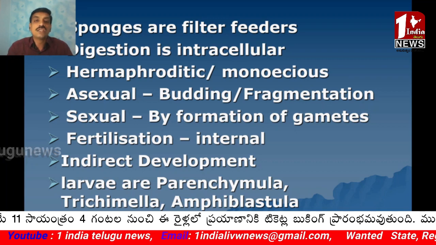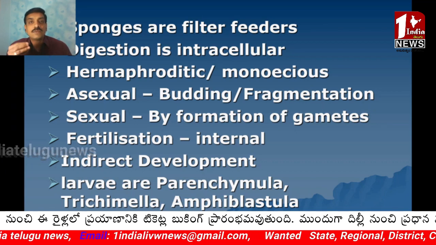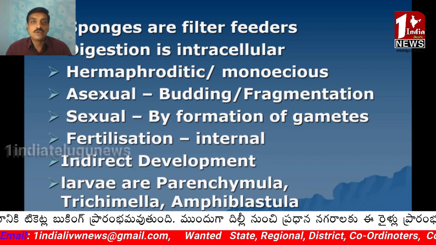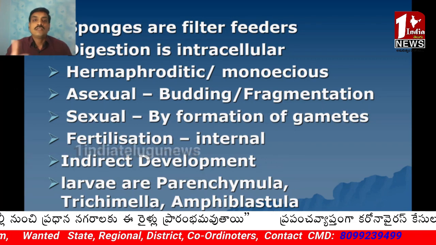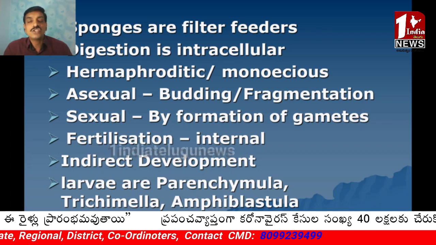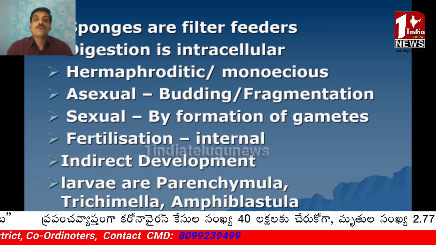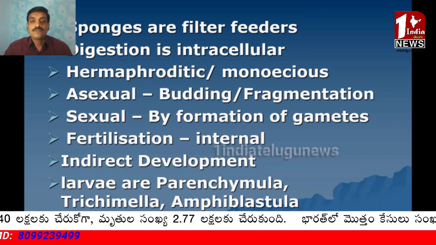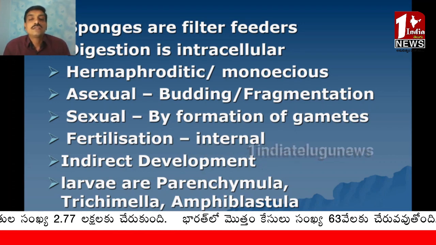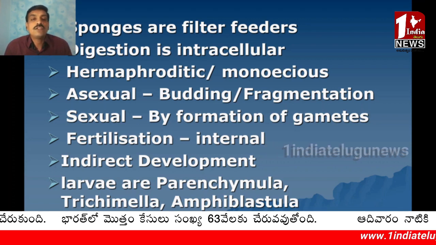Digestion is intracellular, meaning it takes place within the cell. In humans, digestion is extracellular, but in sponges it is intracellular. Sponges are hermaphroditic or monoecious, meaning both sexes are present in the same individual.